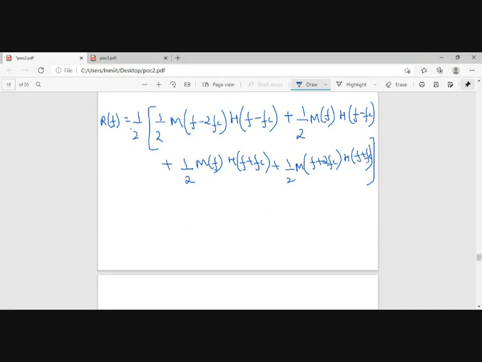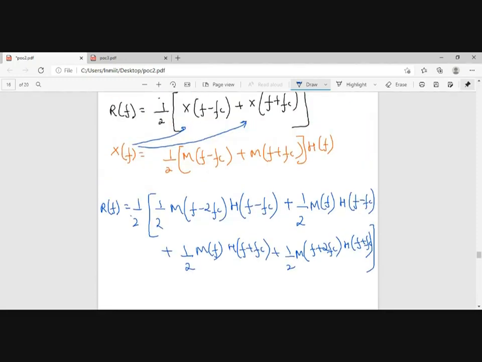Is it clear? We have just substituted them and got my function. Now, which components will be filtered out by my LPF? This is centered around 2fc, this is centered around 2fc. So I think if you agree with me, these components will be cancelled out.